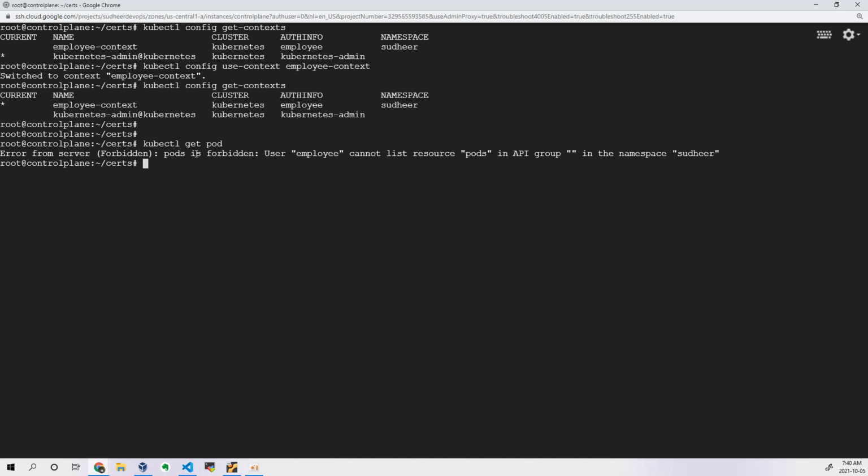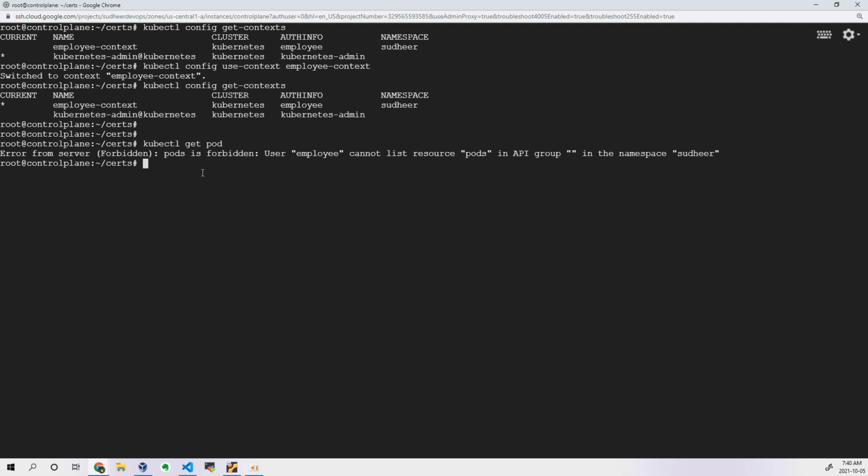An authentication issue will tell you unauthorized, which is the error output you get. So that's one thing you have to remember. It's not forbidden, it's unauthorized, if it is an authentication related issue. My authentication is successful, I have a valid user. That user has valid certificates which are signed by your Kubernetes. So that's the reason I was able to authenticate successfully.